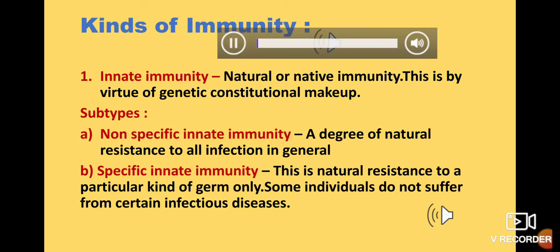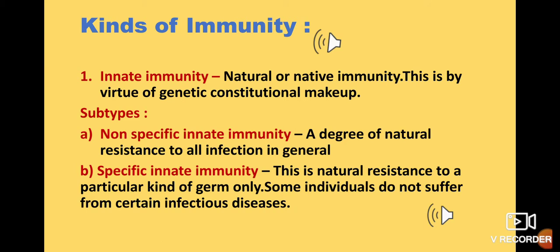Now types of immunity. Immunity is basically classified into two types: innate immunity and acquired immunity. Innate immunity, the word innate itself means inborn, natural or native. That means present since birth. So this type of immunity is present since birth. It is present in our genes since birth.